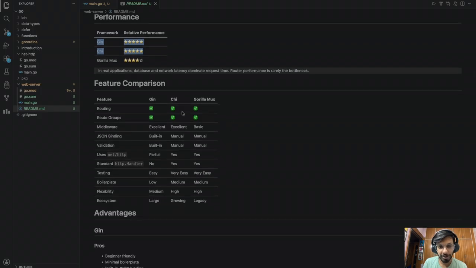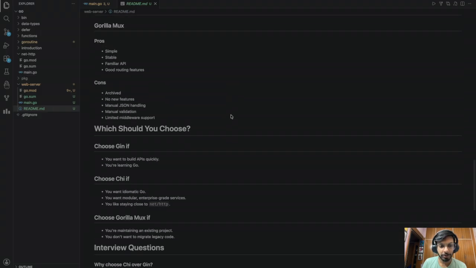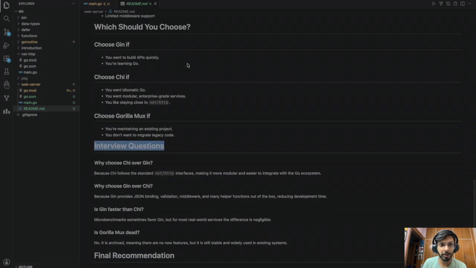In terms of feature comparison, they of course allow you to create routes. You can group routes. They have some pre-built middlewares, or you can create your own middlewares. There are some JSON bindings, some validation, some testing, flexibility, and all that. You can go through this table, and then there are advantages and everything else. I've also added some small interview questions, if you can read through that.